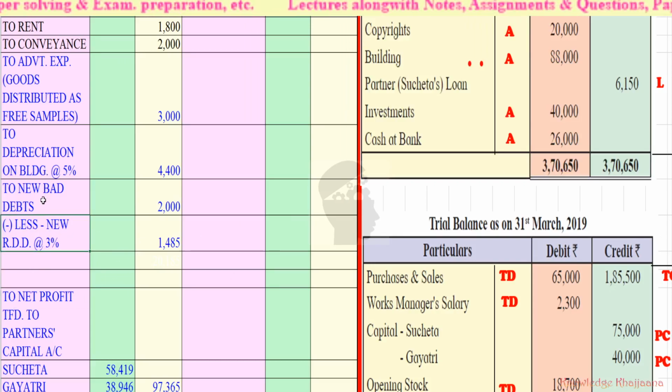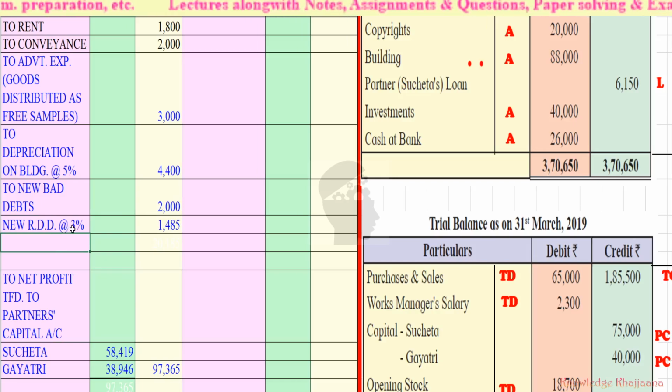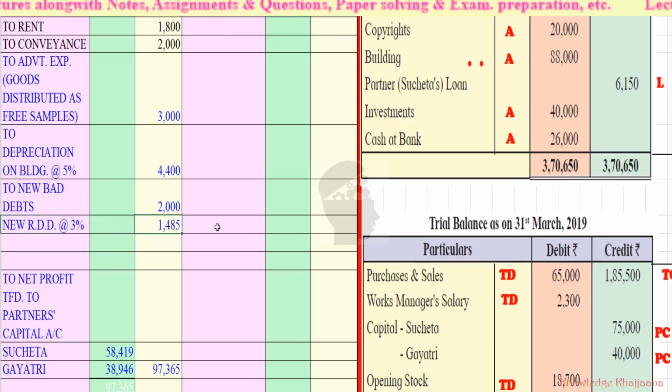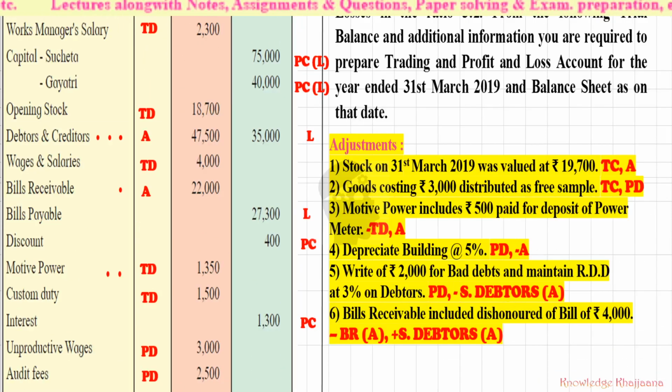Okay, new RDD at 3%, that is rupees 1,485. Okay, this also we have done.